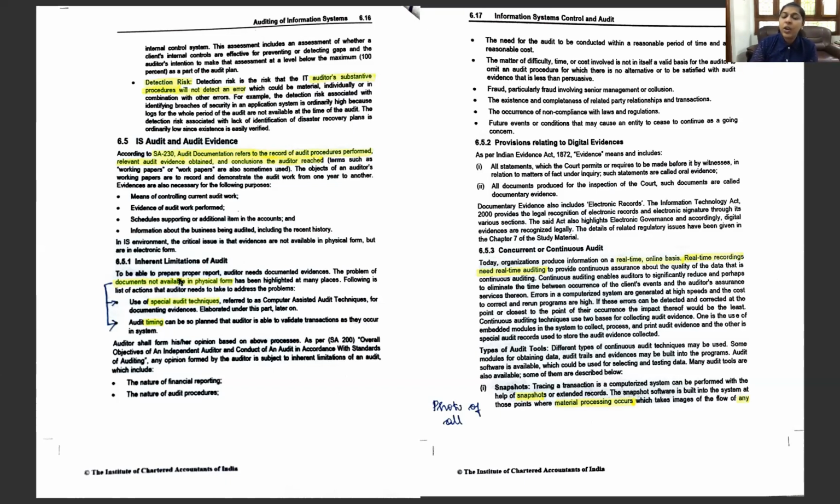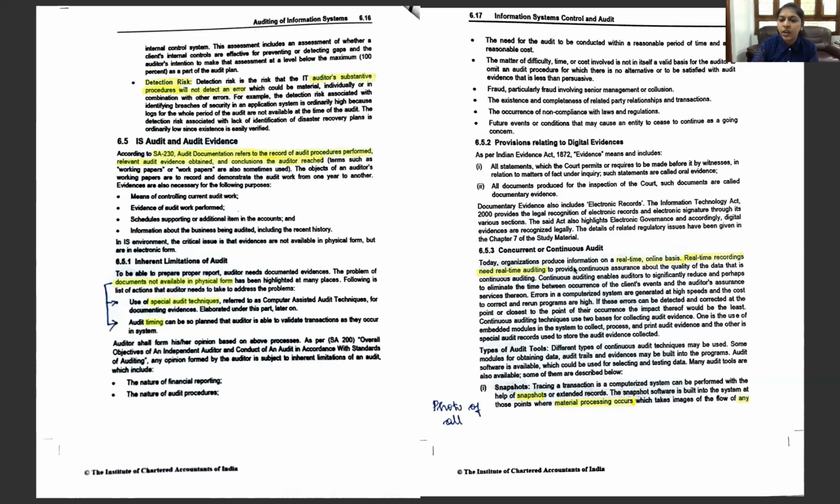So because the documents are not available in a physical form, we are going to use the special audit techniques, which we call the computer assisted audit techniques or CAAT. And for the timing, we are going to measure it when they occur. That is the concurrent audit. Next, we are going to move on to the concurrent or continuous audit.